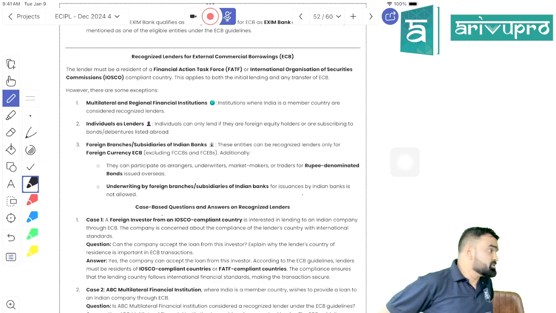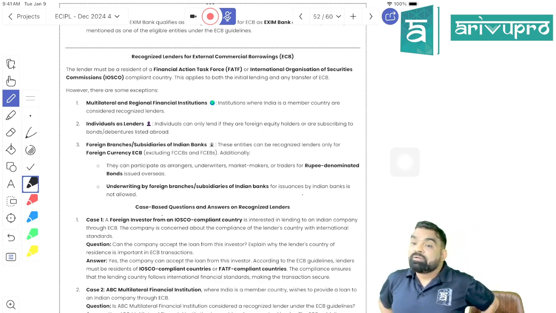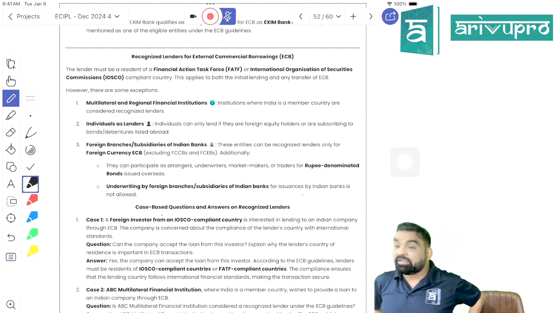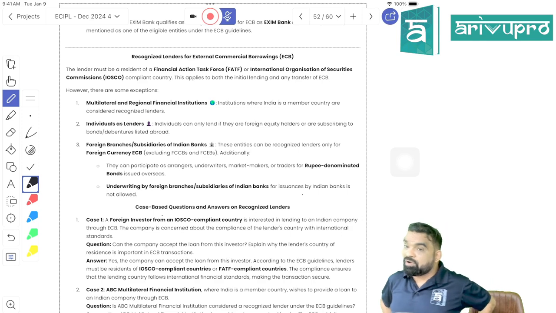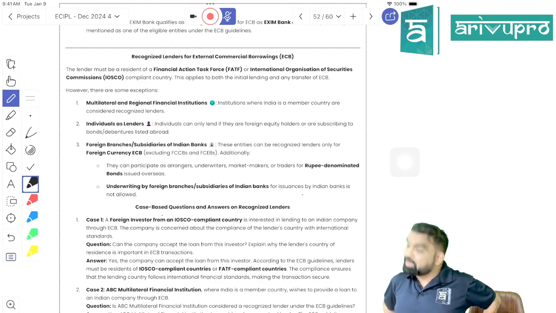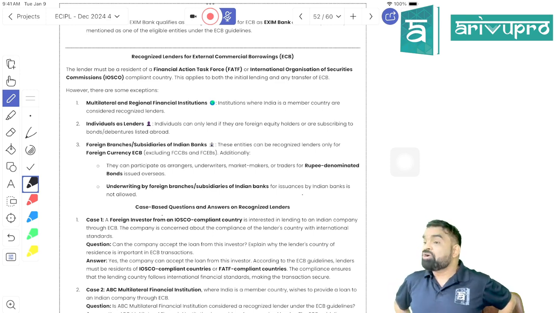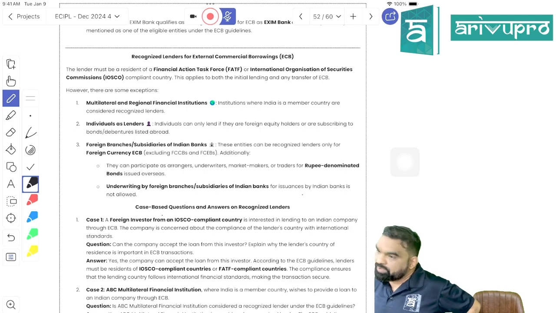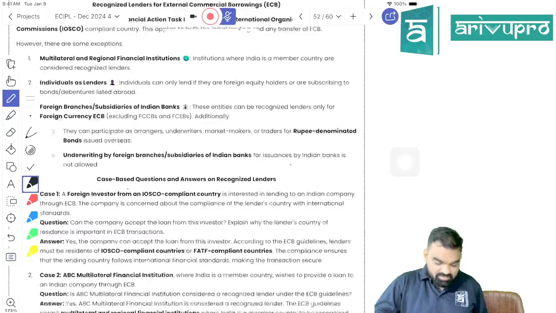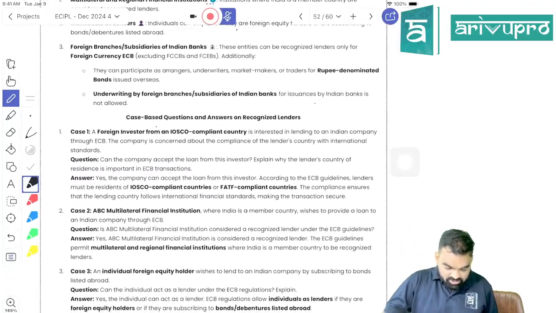The third one is a foreign branch of an Indian bank. They can either extend you foreign exchange ECB, or they can act as an arranger or underwriter on commission basis to arrange an ECB for you. Got my point, students? We have done with recognized lender.